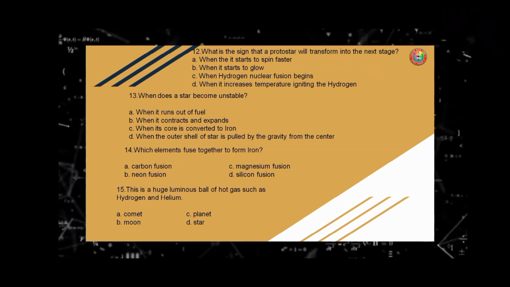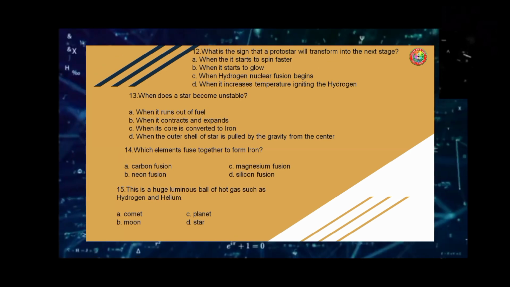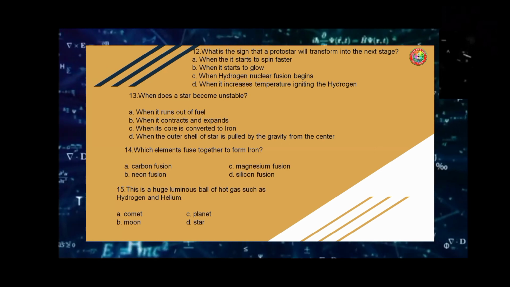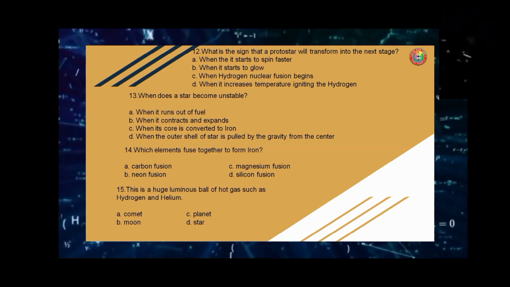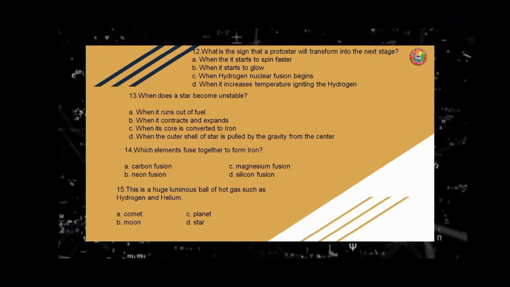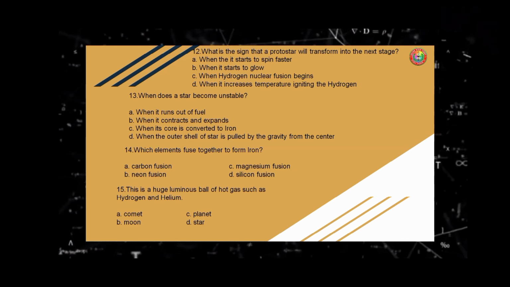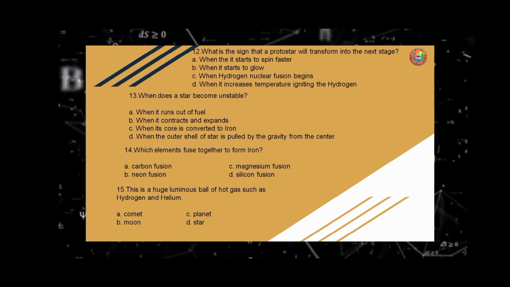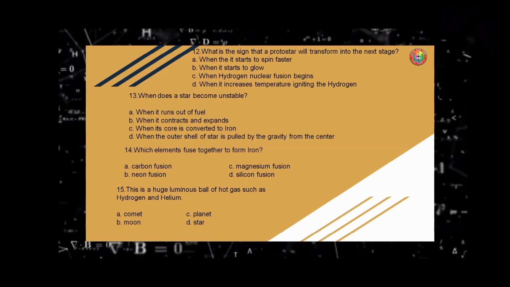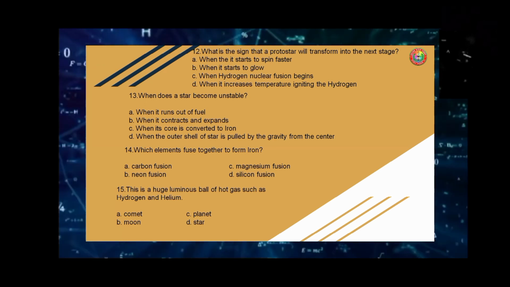Number 14, which elements fuse together to form iron? A. Carbon fusion. B. Neon fusion. C. Magnesium fusion. D. Silicon fusion. Number 15, this is a huge luminous ball of hot gas, such as hydrogen and helium. A. Comet. B. Moon. C. Planet. D. Star.